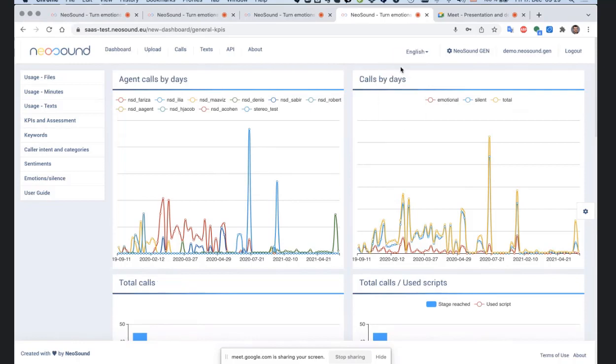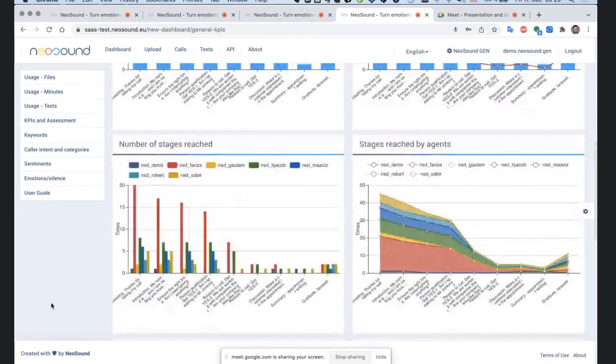In terms of speech to text, we are flexible to connect any speech to text engine if our own engine is not good enough for the customer for the particular case. So we can integrate AWS Amazon Transcribe, we can integrate Google Cloud, we can integrate Microsoft Speech, and also some not so well-known vendors as well.